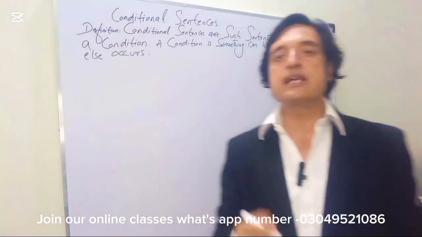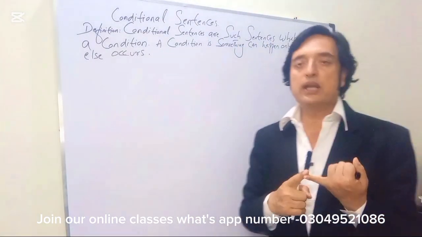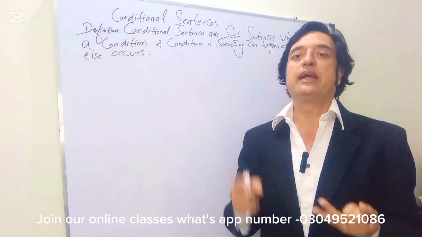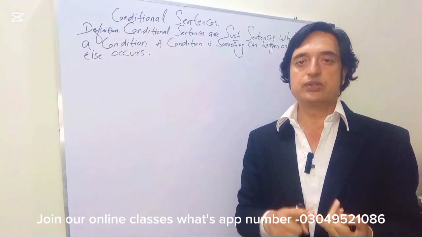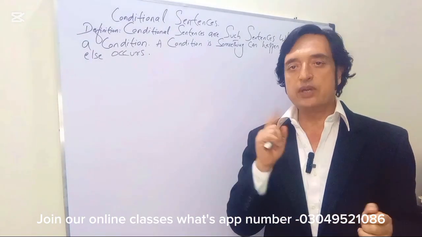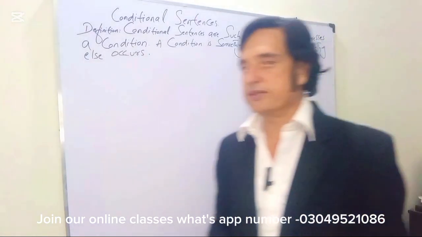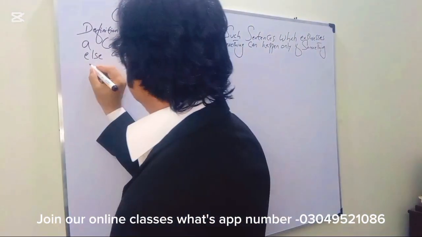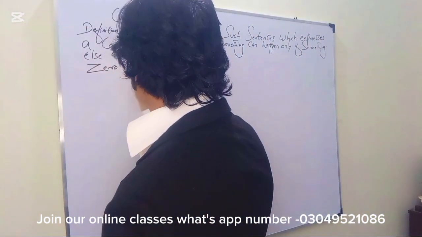So conditional sentences have four types. Number one is called the zero conditional, and then conditional 1, conditional 2, and conditional 3. Today we are going to focus on the zero conditional sentences. Stay with me. Zero conditional